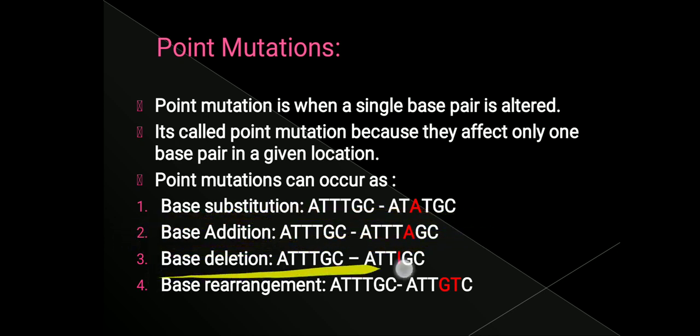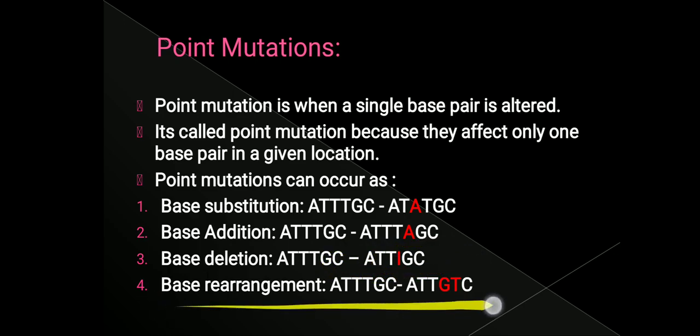Another type is base deletion. You can see here ATTTGC, where one of the T is removed. This space is empty now. So this is called base deletion, where one of the nitrogenous bases is removed. It will not stay blank here; instead, in this place G will come. That is why here one of the bases is deleted. This was the normal type and now this is the mutated type where base deletion has occurred.